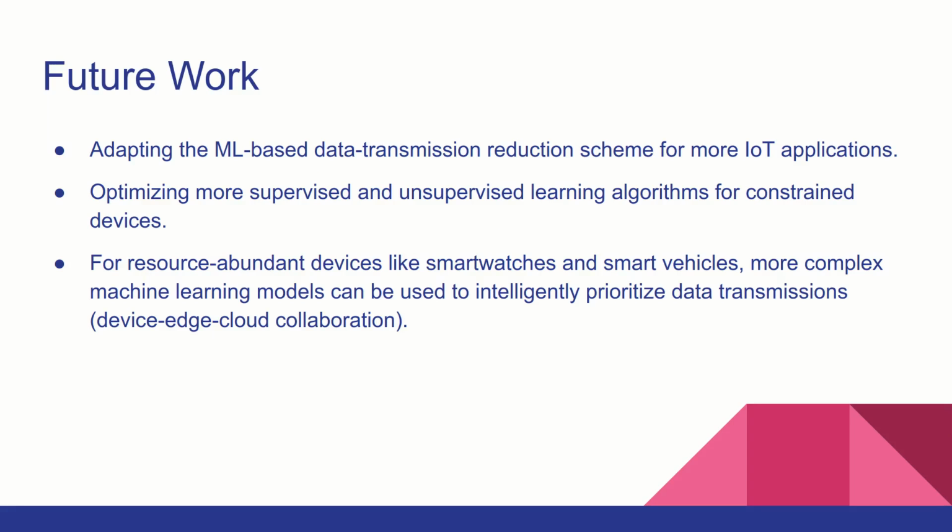So in the future, we plan to adapt our machine learning based data transmission reduction scheme for more IoT applications, and also add more supervised and unsupervised learning algorithms under the umbrella of constrained devices. So this scheme was actually for constrained devices, but for resource abundant devices like smartwatches and smart vehicles, more complex machine learning models can be used to intelligently prioritize data transmissions. Not everything that the device has to be told to the edge, but the device also does not have to do everything on its own. So that is the whole point.